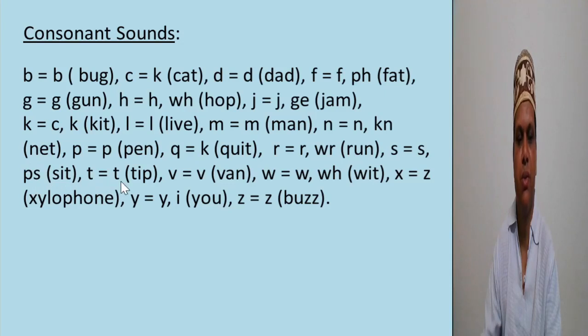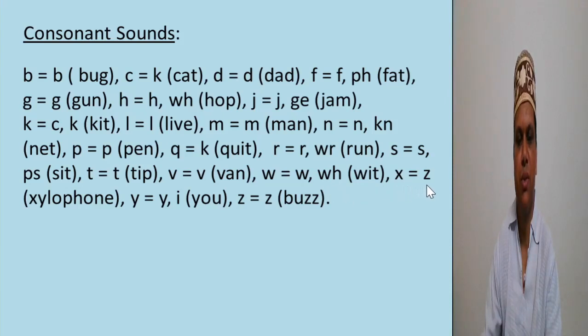T as in ten. V as in van. W as in wheat.